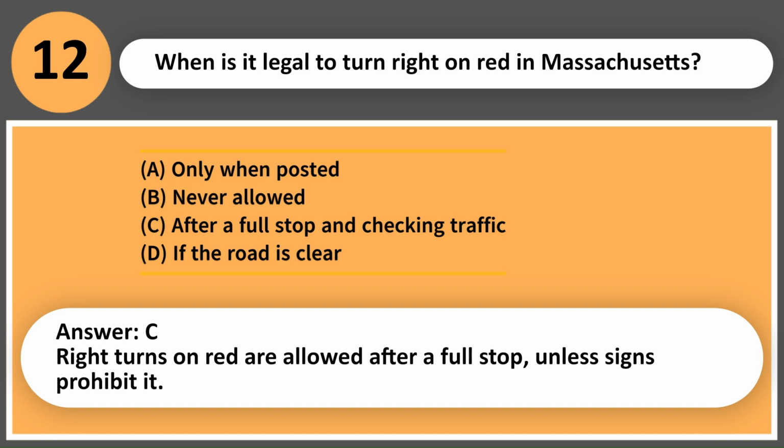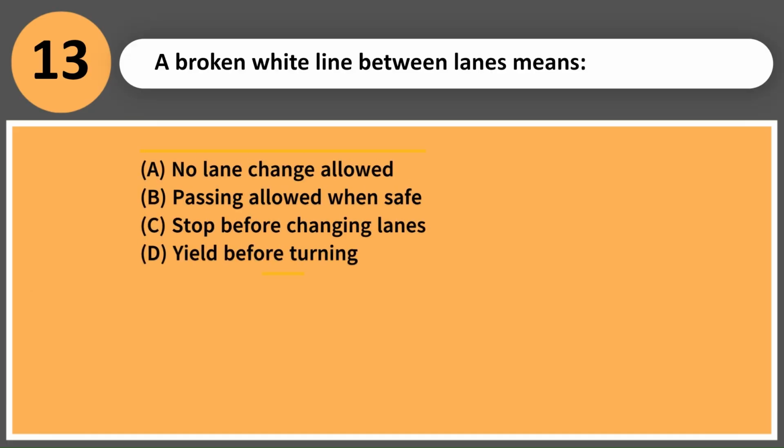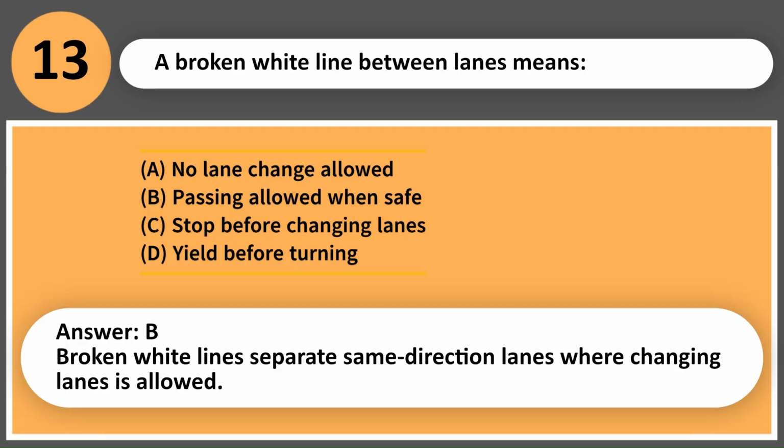Right turns on red are allowed after a full stop, unless signs prohibit it. A broken white line between lanes means: A. No lane change allowed. B. Passing allowed when safe. C. Stop before changing lanes. D. Yield before turning. Answer, B. Broken white lines separate same direction lanes where changing lanes is allowed.